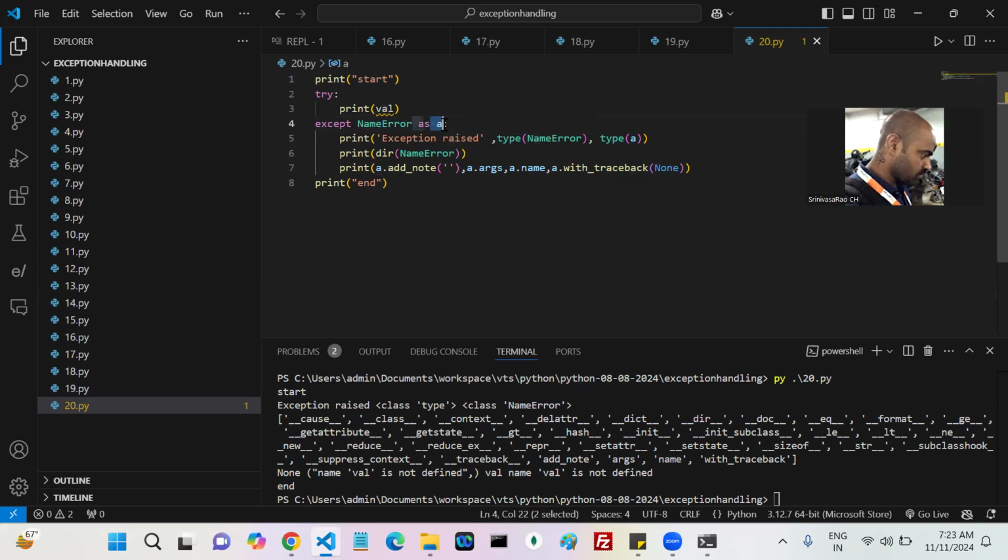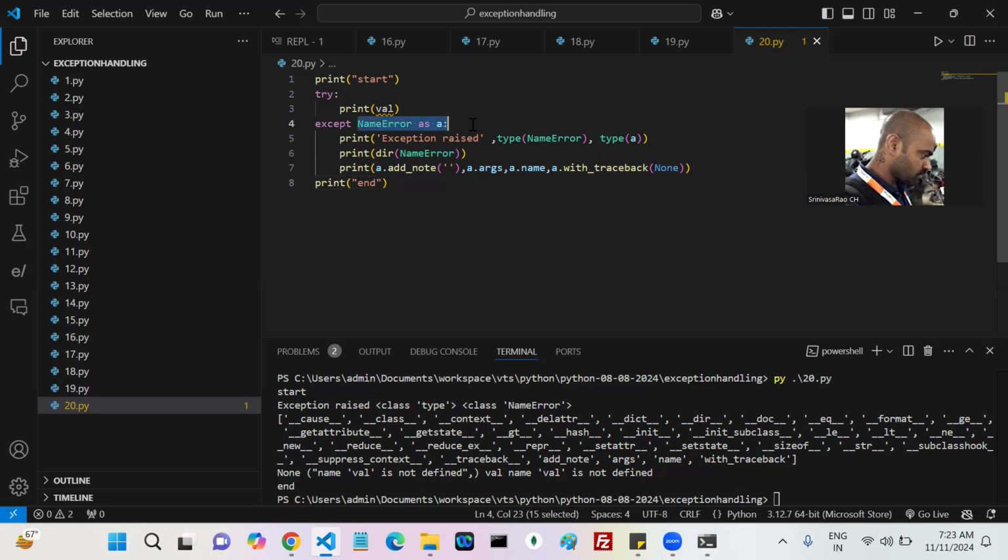So a is an object of which class? NameError class. Whenever the NameError class object is with you, you can call the NameError class members. How many members are there? args is there, with_traceback is there, add_note is there. All these members are there, so you can call them. So when the exception is raised, Python people find the exception class, create an object for that exception class, and assign that object to you, if you follow this syntax.